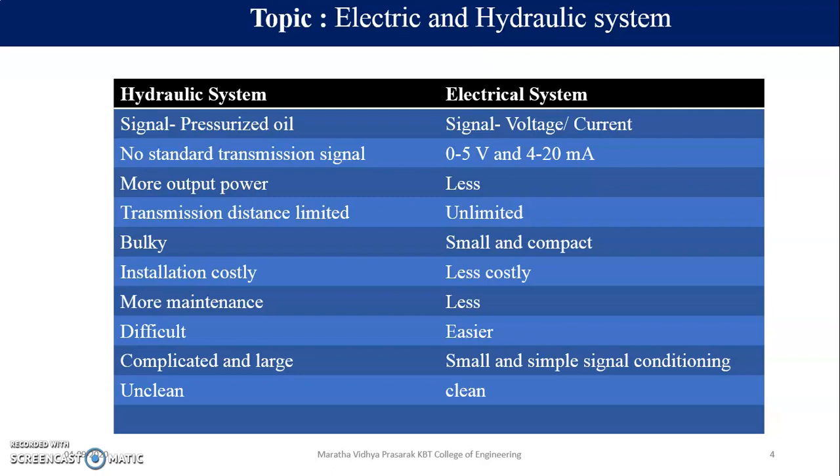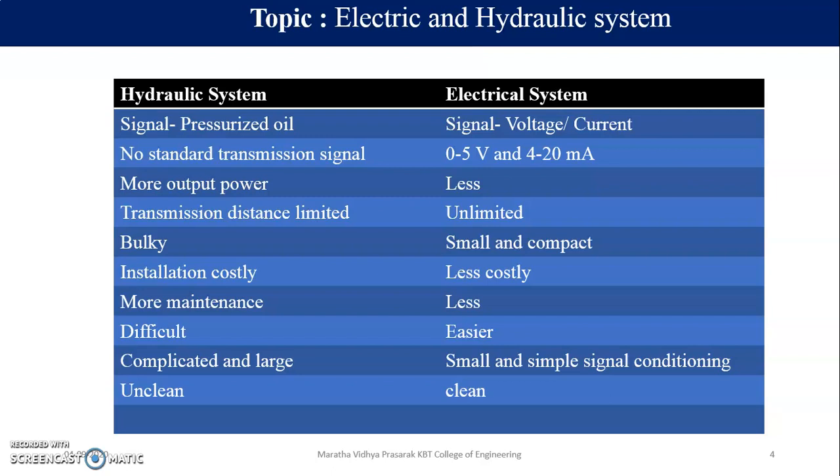Okay, and in electrical systems, simple signal conditioning is required. Now why do we need signal conditioning? We can use 0 to 5 volt, 0 to 10 volt, plus minus 10 volt, 4 to 20 mA or 0 to 10. These are the standard transmission signals. But what if I want to couple a thermocouple along with this electrical system?